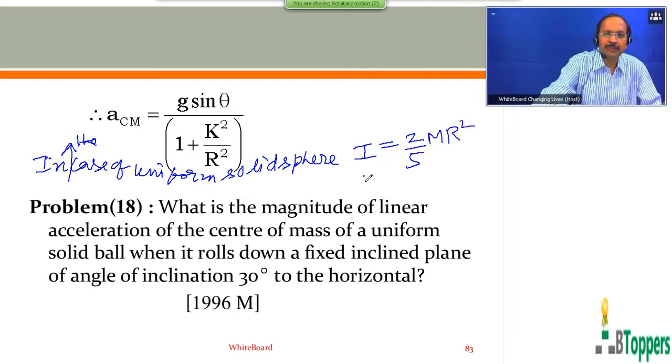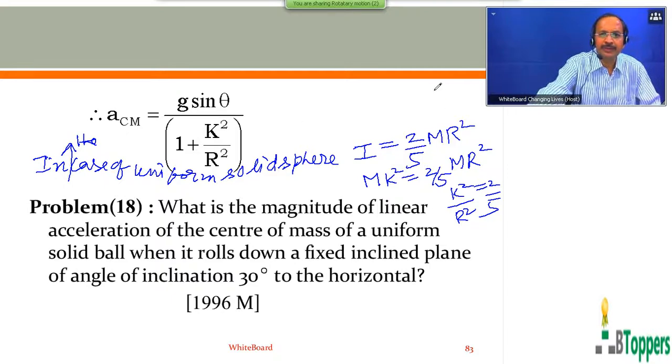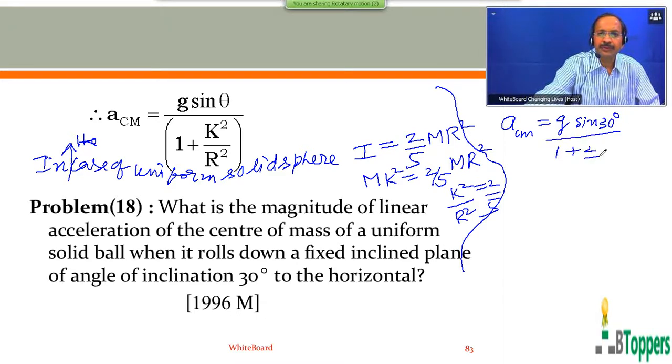So the moment of inertia of a regular object about a given axis can be I equal to mk square, where m is the mass of the rolling object. So k square by r square can be taken as 2 by 5 here. Substituting this value of k square by r square in this equation, the magnitude of the linear acceleration of the center of mass is g sin theta, where theta is given to be 30 degrees, divided by 1 plus 2 by 5.